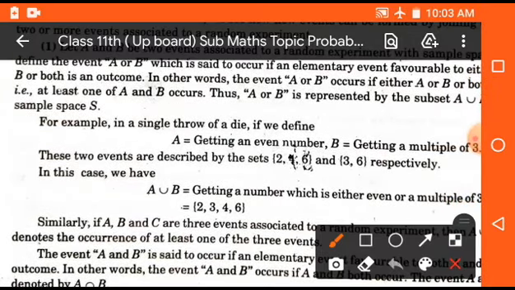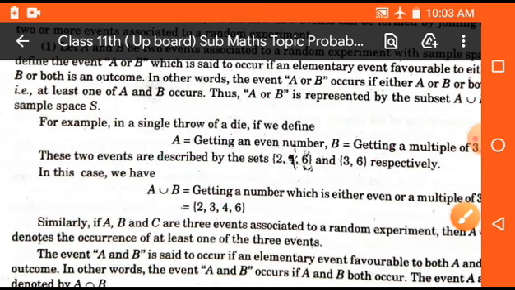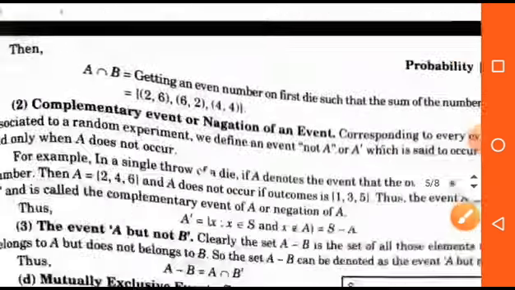Now the next topic is algebra of events. In the case of algebra of events, we will consider different types of events. For example, here A and B are two events where A is {2, 4, 6} and B is {3, 6}. Now if we take the union of A and B, then we get {2, 3, 4, 6}. So it will be considered as the algebra of events.